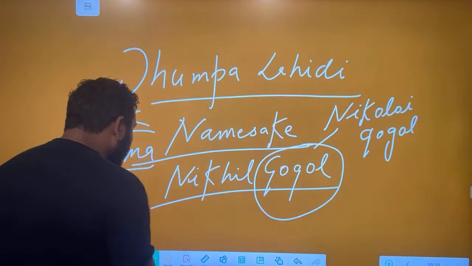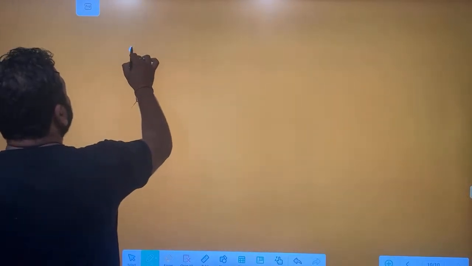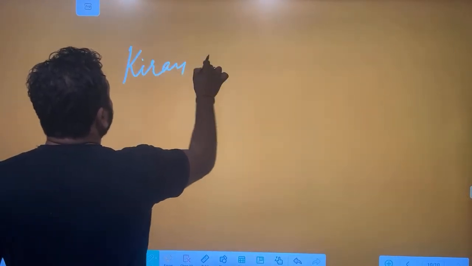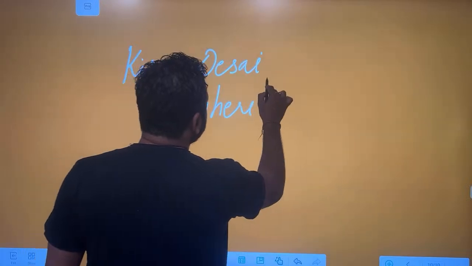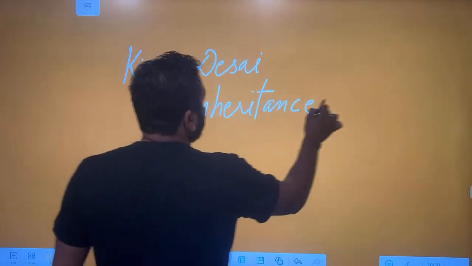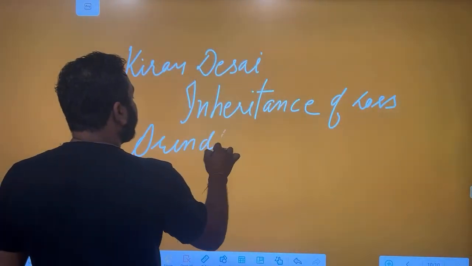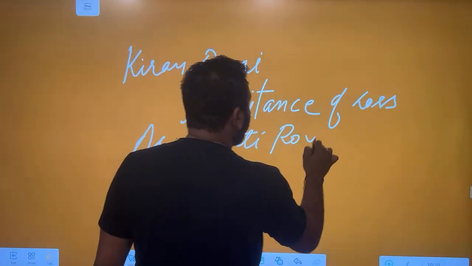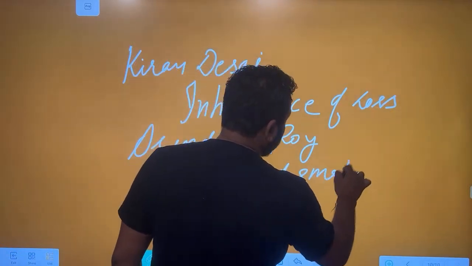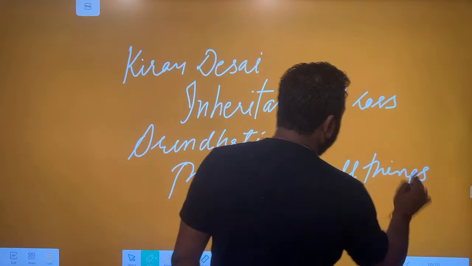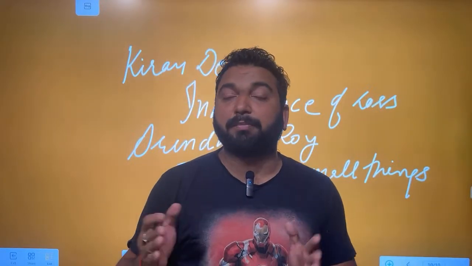Now, before I sum up this video and end, there are some suggestions of what you must read. Make sure you read Kiran Desai, as I have repeatedly told you, The Inheritance of Loss. That's very important. You have to read it. Then Arundhati Roy, I have repeatedly told you, The God of Small Things. Please read these things so that they can help you in the exam. In my next lecture, I'll be dealing with Afro-American writers and other post-colonial writers.